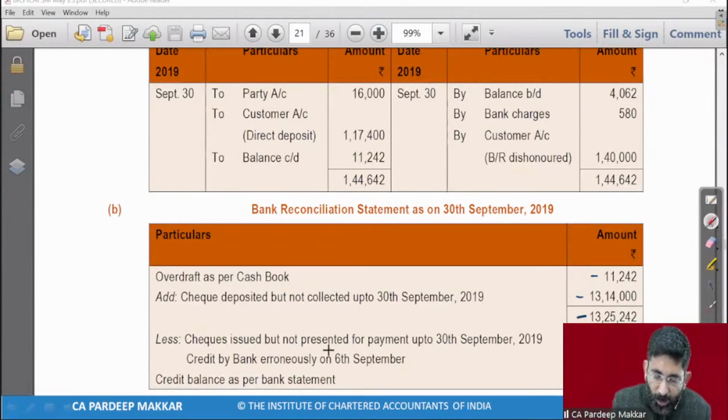And then check issued but not presented for payment. This will obviously be added. Then credit by bank erroneously. That means for error made by the bank. So this will also be added. And finally, you will get your balance 20,758. This will be a positive balance. So this will be the balance as per passbook.